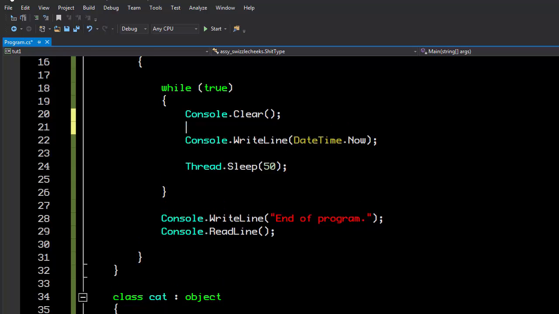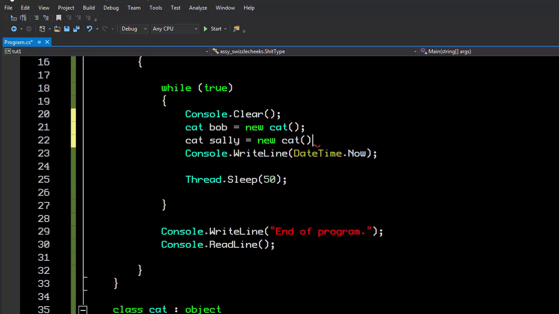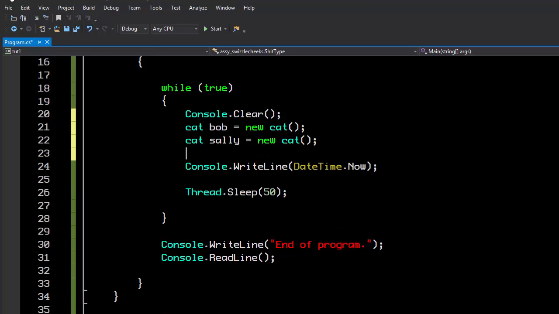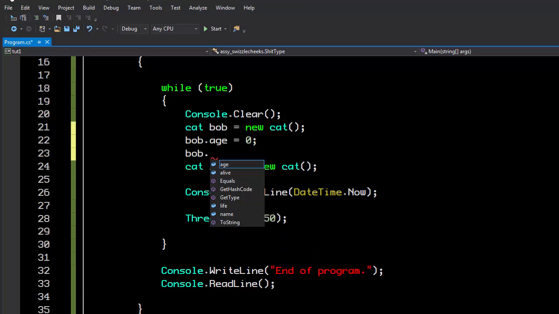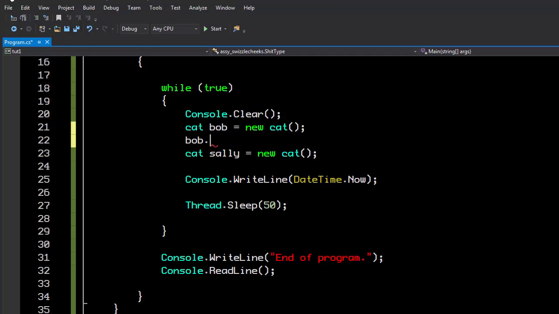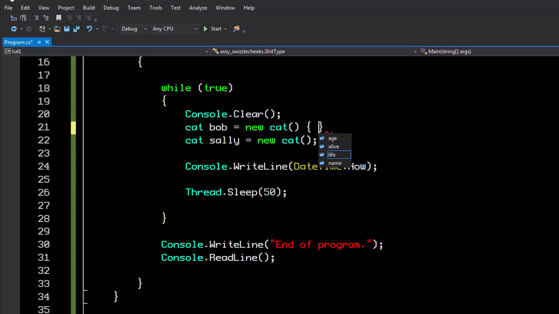I'm going to define two cats, and I'm going to call them Bob and Sally. Like so. And I can sit here and say bob.age equals, well, honestly his age starts at 0, so I can say bob.life equals 6500. But we can do what's called an object initializer, so when we say new cat, I can say the age is 0, and the life is 6500, and alive is true.